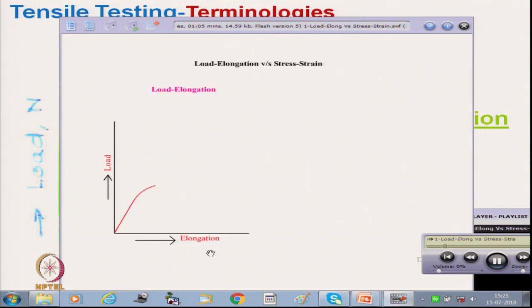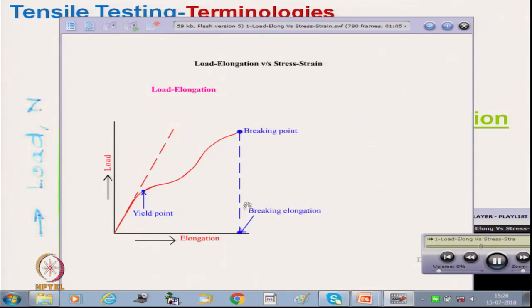This is elongation and this one is load. So, in the load elongation curve, at the point where there is a sharp bend, it is called the yield point. And this is the breaking point, and from the x axis origin, this is the breaking elongation, and the y axis distance is the breaking load.